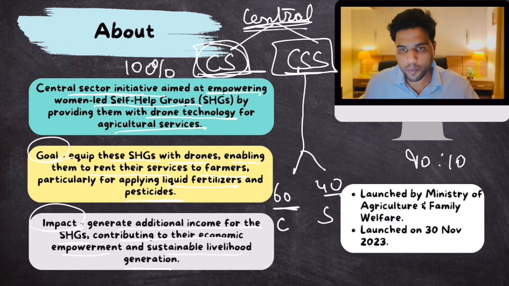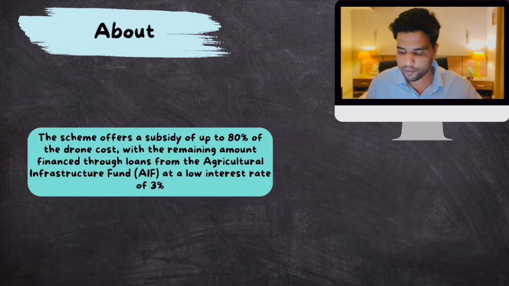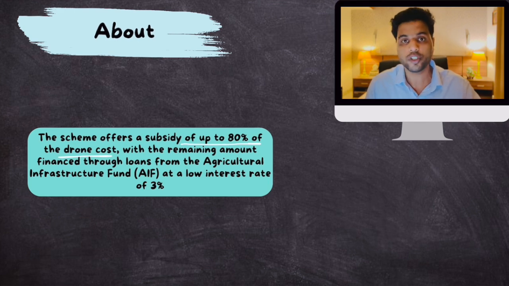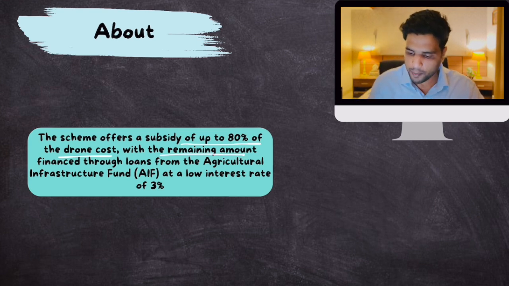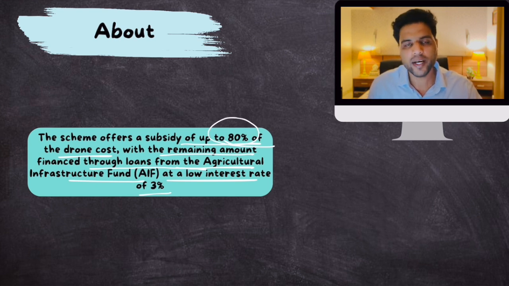Now remember, this scheme was launched in 2023 by the Ministry of Agriculture and Farmer Welfare, not family welfare, farmer welfare. Okay. Now this scheme offers a subsidy of up to 80% of the drone cost. So these women self-help groups just have to go to the market and buy these drones. 80% will be given to them because that 80% expenditure would be done by the central government. With the remaining amount financed through loans from the Agricultural Infrastructure Fund at a low interest rate. So 80% subsidy, and for the remaining 20% you can get a loan at a very low interest rate from the Agricultural Infrastructure Fund.